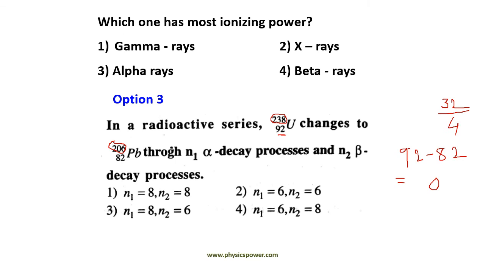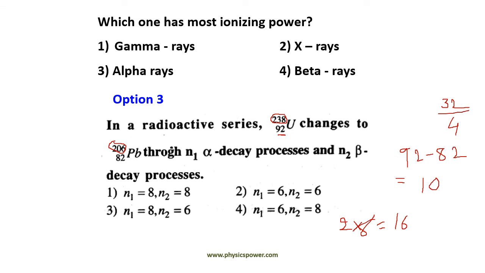Actually, due to 8 alpha particles, 16 is the number it should decrease. The reason is, for each alpha particle the Z value should decrease by 2, so with 8 alpha particles the total should be 16. Now actually 16 should decrease, but it decreased only 10.